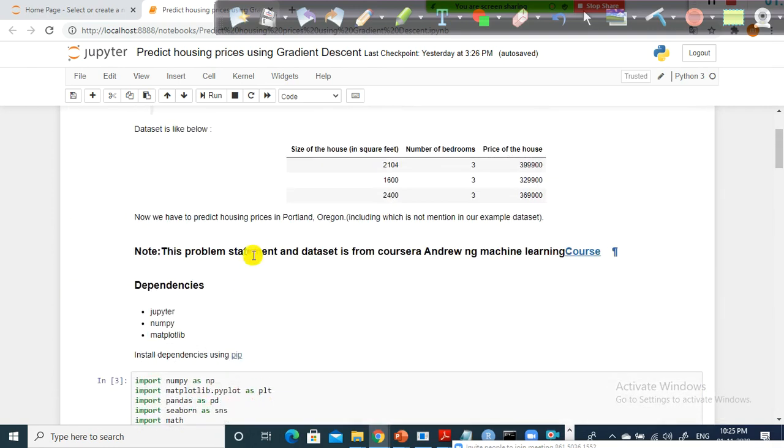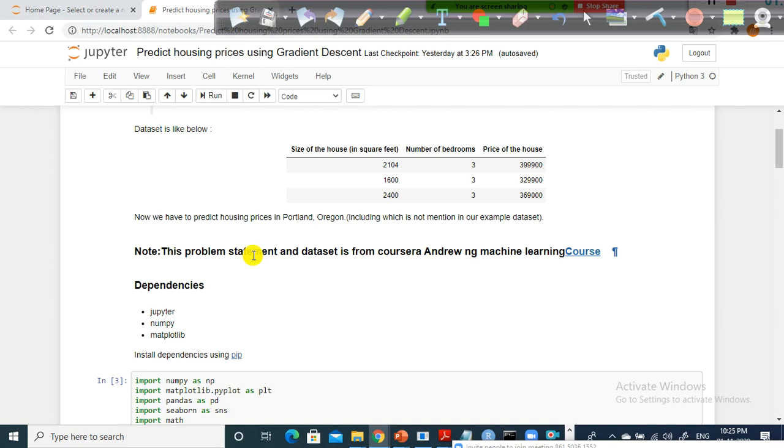Anyhow, we will discuss the gradient descent algorithm once again when I cover neural networks. In a neural network, we have something called forward propagation and backward propagation. As part of backward propagation, the gradient descent algorithm is used. Once again, when I cover that as part of neural networks, you will be able to understand very clearly.